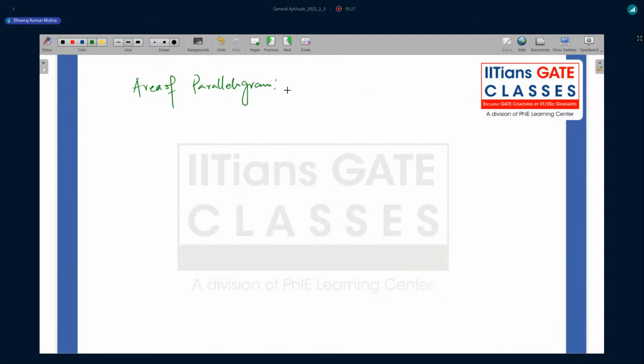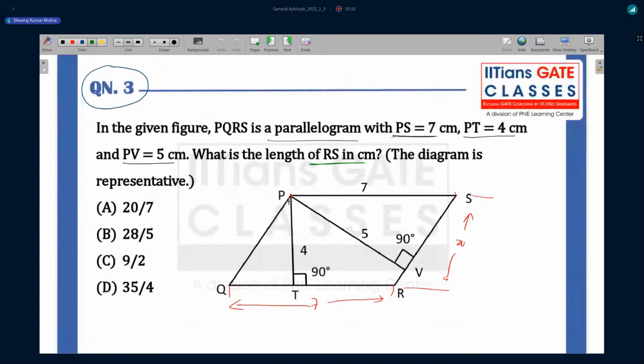What is the area of a parallelogram? That is base into height, okay? And what is the height? Height is basically the perpendicular drawn from the vertices to the opposite sides.